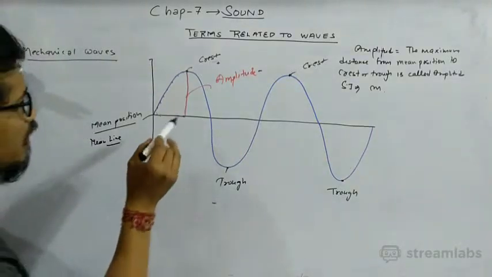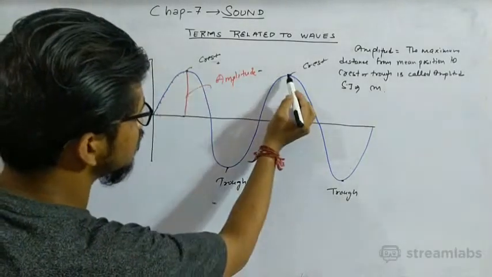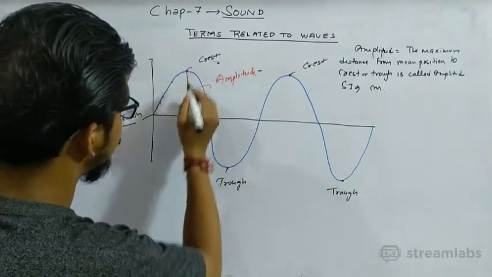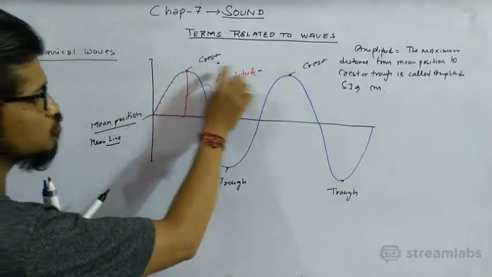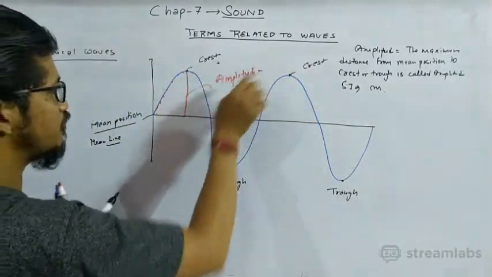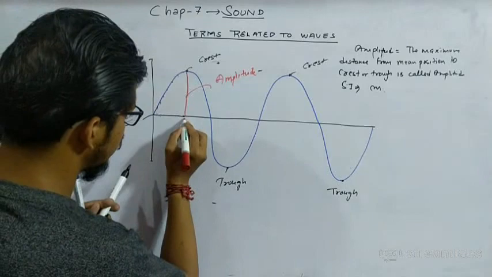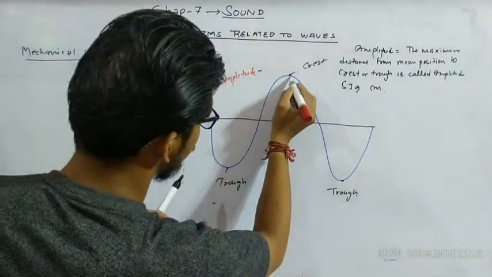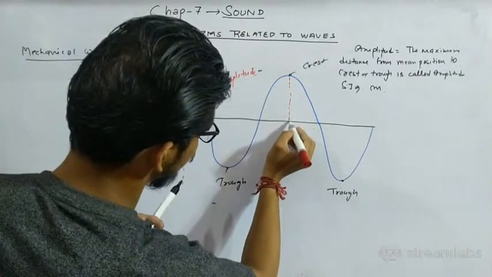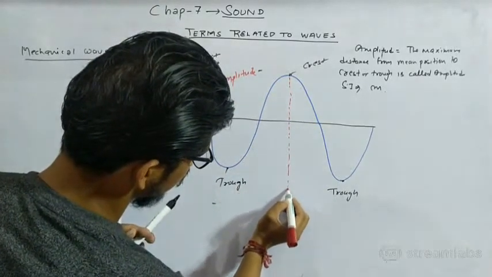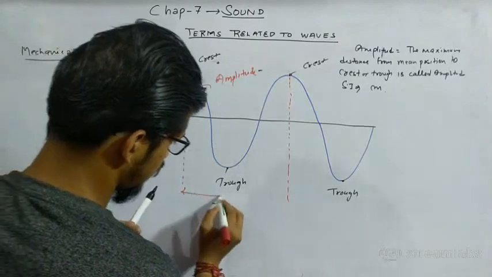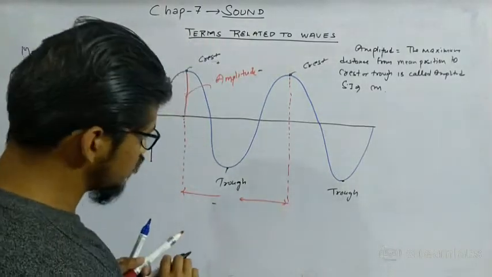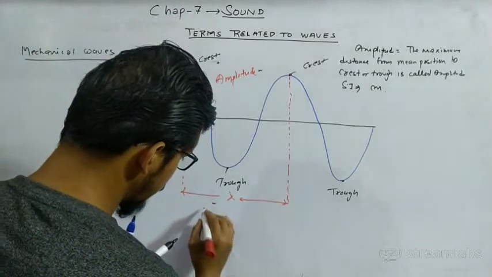Okay, and this is a crest and this is a crest. This is a trough and this is a trough, and this is the distance between crest to crest. This distance is known as lambda. Lambda means wavelength.